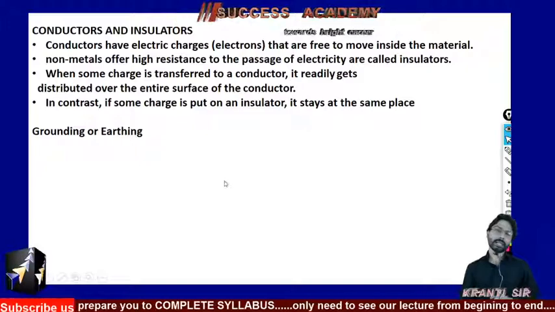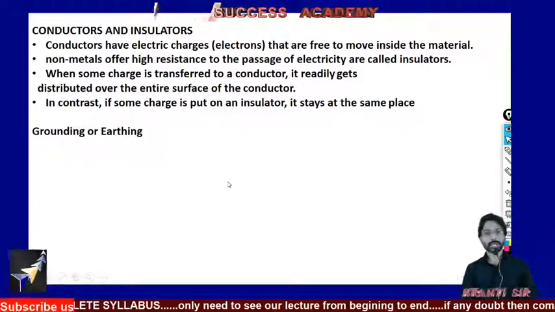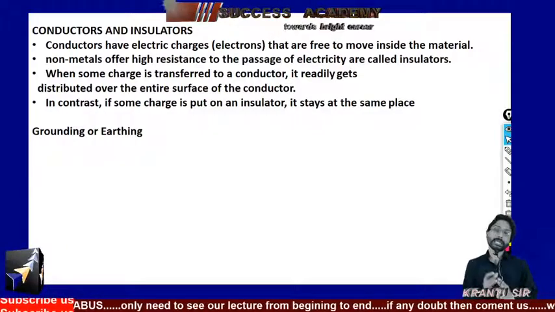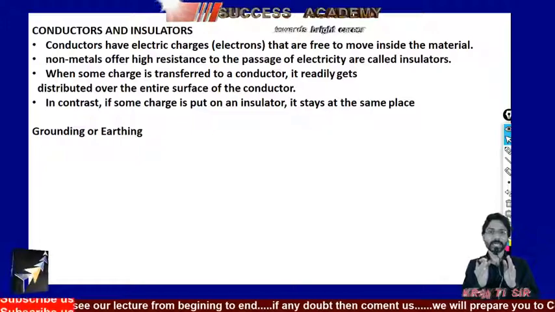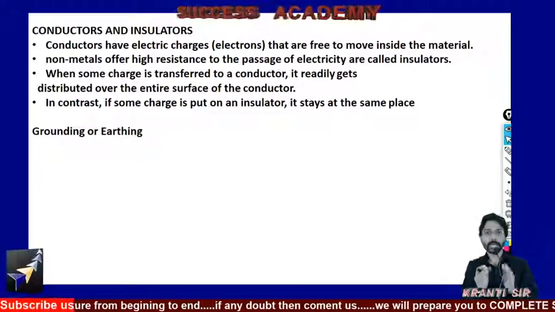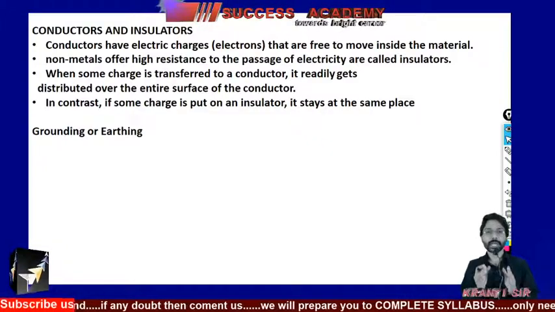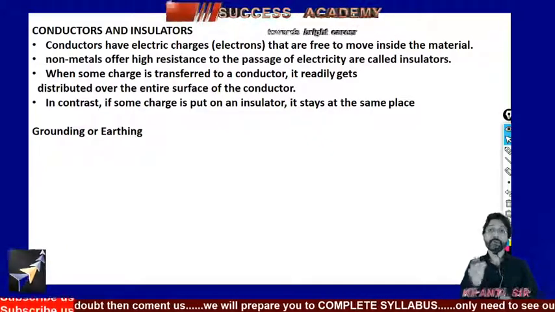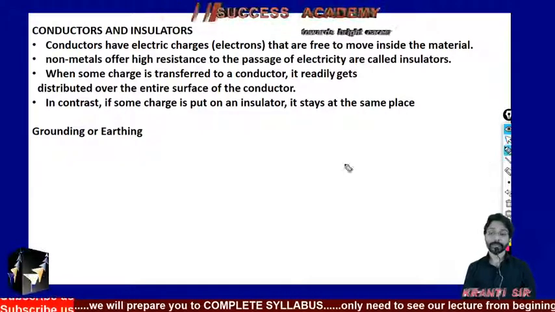Now the second thing, it's all about grounding and earthing, because there is always a question that arises in the mind of the student. Sir, if the conductor or the iron body is a good conductor of electricity, then there may be a chance of getting an electric shock, for example, while using an iron.